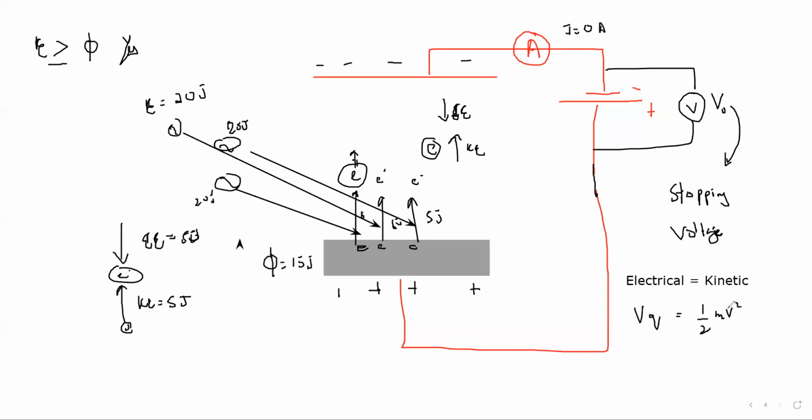This V is the voltage and the small v is the speed. So you can clearly see now the kinetic energy of the electron will be equal to voltage into charge, and voltage is easy to find. Why? Because we can simply connect a voltmeter. We'll have the voltage, and Q is the charge of electron, which is a fixed value 1.6 into 10 power minus 19 coulombs. So now the Einstein equation is modified.